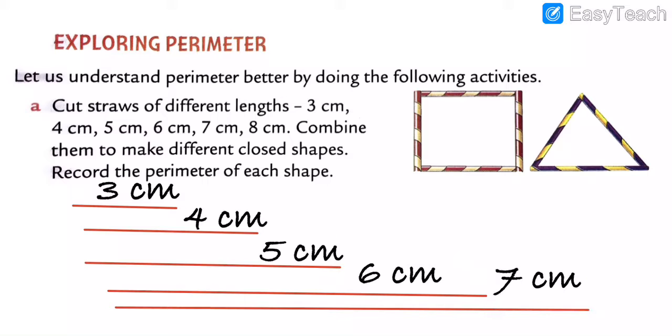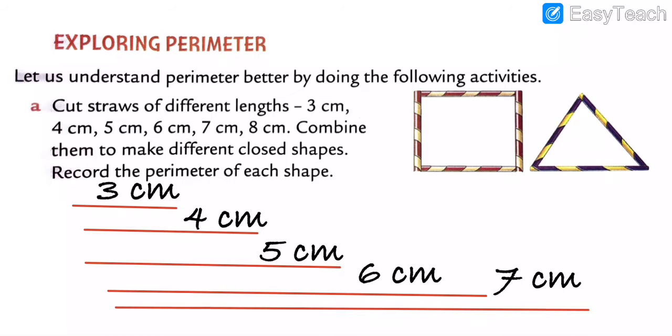We have to cut all the straws and combine them. Means we have to attach them together and make, my dear students, a different closed shape. Record the perimeters of each shape. We have to record the perimeter of each shape. Got my points, my dear students?